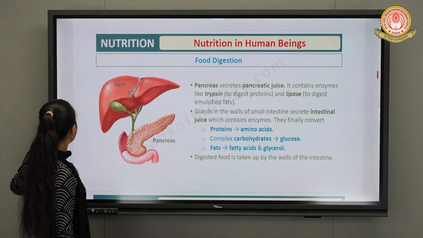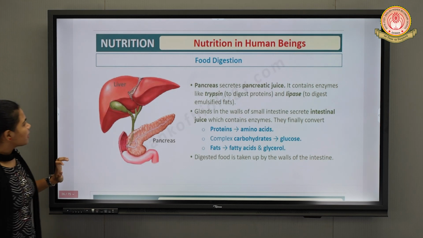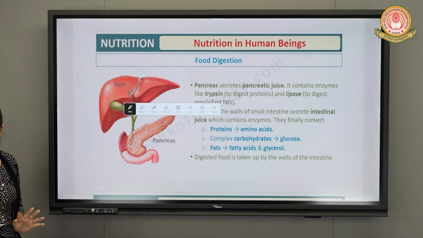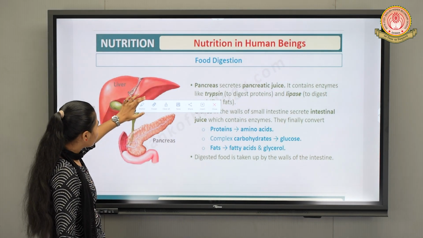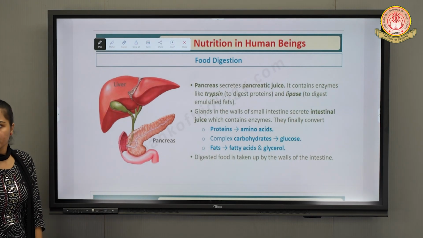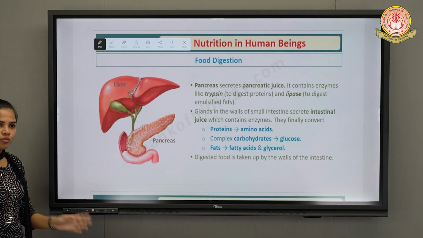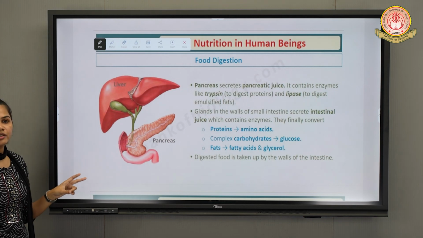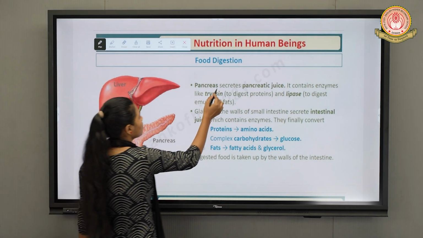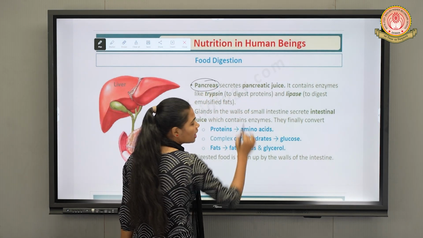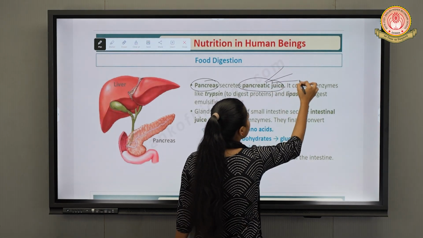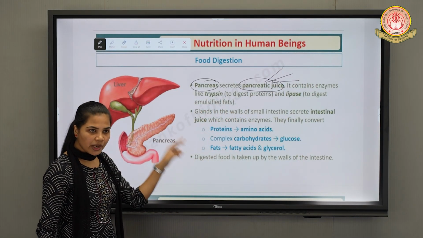Next, we have the pancreas. This pancreas plays an important role as both endocrine as well as exocrine. We are going to discuss the exocrine function of the pancreas as we are discussing the digestion process. When we discuss hormones, insulin, at that time we will discuss the role of the pancreas as an endocrine gland. As an exocrine gland, the pancreas secretes pancreatic juices. Three enzymes are secreted by this particular pancreas.